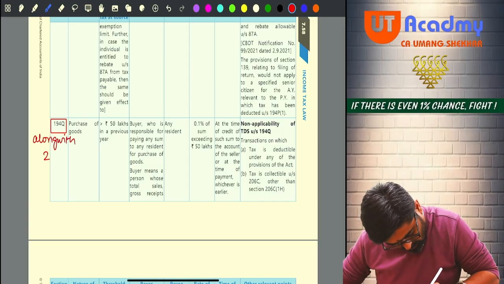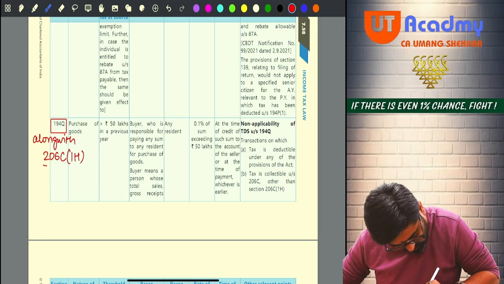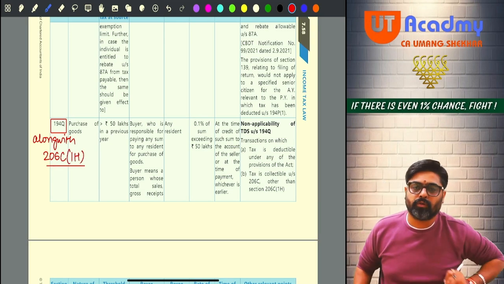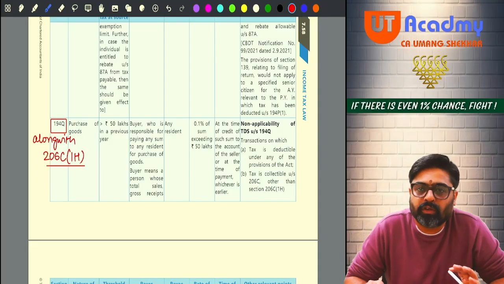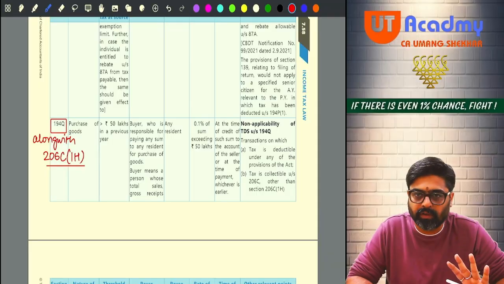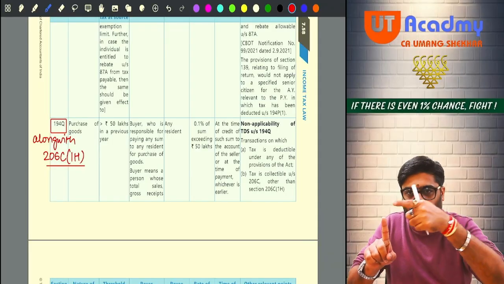Along with 206C 1H, so there is a TCS provision. Along with the TCS provision of 206C 1H, we are going to do this. Okay, no? So with that section, I will connect it.